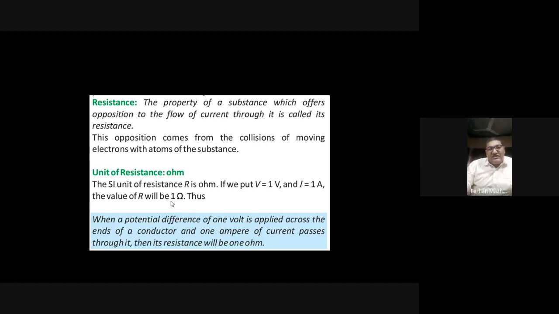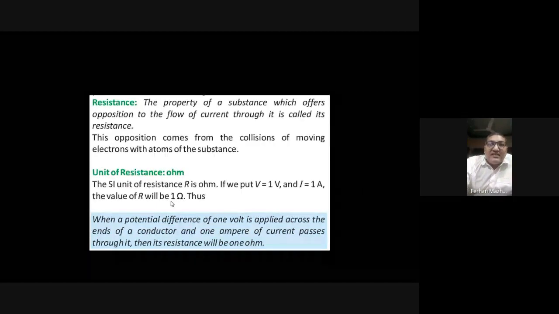You will understand this on the next slide. When a potential difference of 1 volt is applied across the ends of a conductor and 1 ampere of current passes through it, then its resistance will be 1 ohm. So that's the definition of the resistance and the unit which is used to measure the resistance.